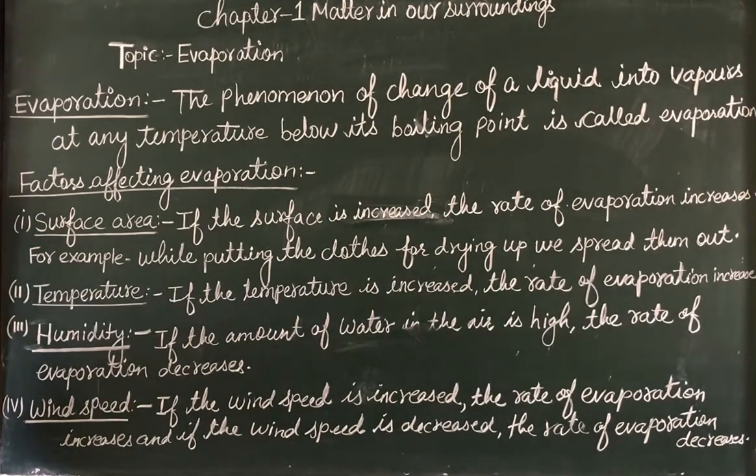We can take another example. You can take water in 3 containers: a test tube, a bowl, and a tub. These 3 have different surface areas. Keep them in sunlight for 2 to 5 hours, or maybe 1 day, and we observe that more water evaporates in the tub, which has more surface area, and less water evaporates in the test tube, which has less surface area. So this is how evaporation is related to surface area.